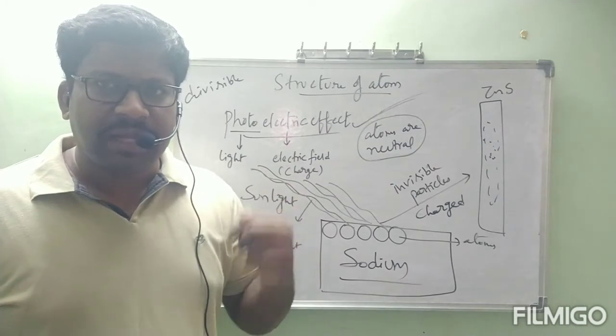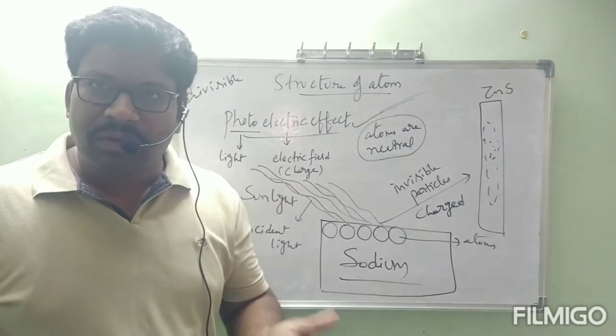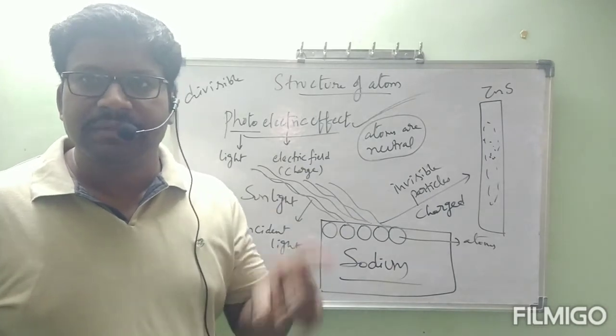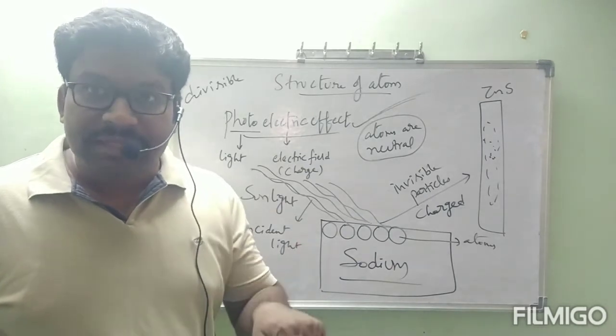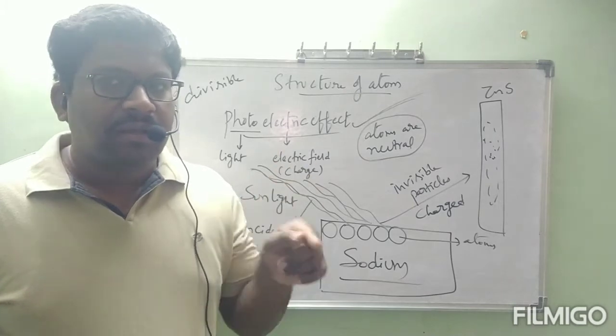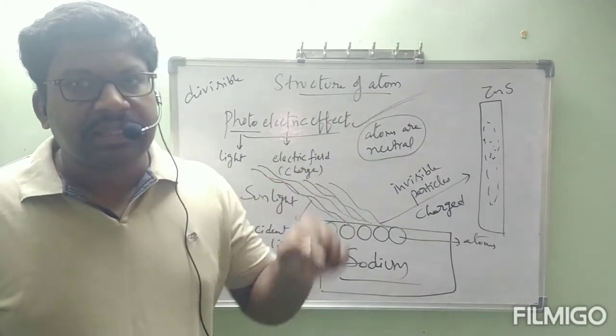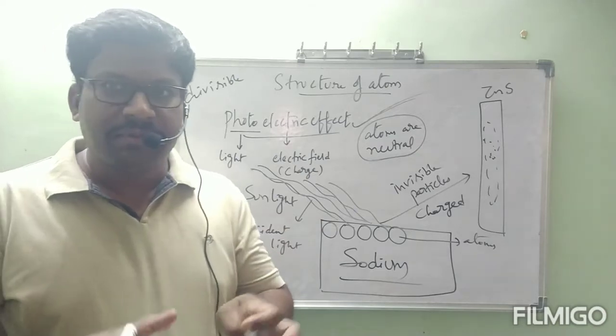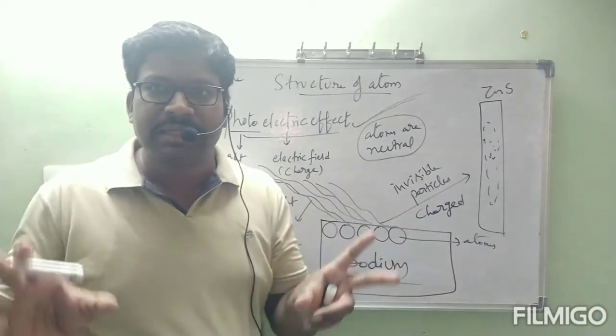So from here we conclude one point: atoms are divisible. If atoms are divisible, then further smaller particles are present in the atom. Atom is divisible means we can break that atom into small particles.